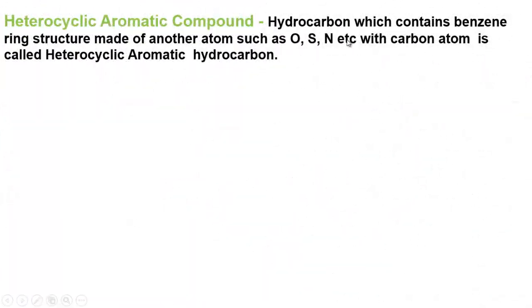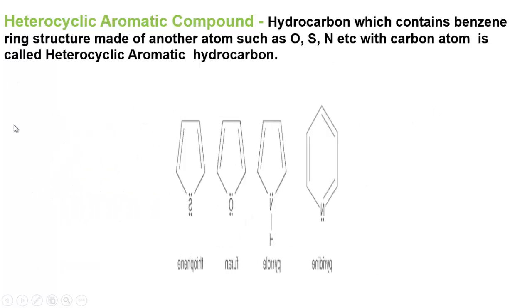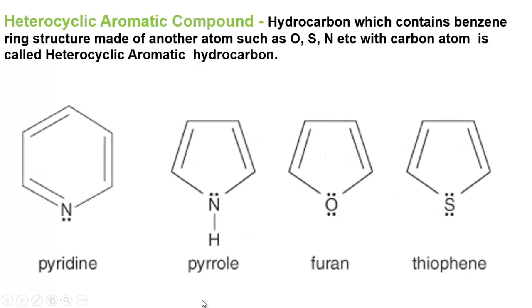Now heterocyclic aromatic compound. A hydrocarbon which contains a benzene ring structure made of another atom such as oxygen, sulfur, nitrogen, etc. along with carbon atoms is called a heterocyclic aromatic hydrocarbon. That means the benzene structure is made of not only carbon atoms, another atom may also be present there. They are known as heteroatoms and their structure is known as a heterocyclic structure. Follow the examples. Pyridine, pyrrole, furan, thiophene. These are examples of heterocyclic aromatic compounds.